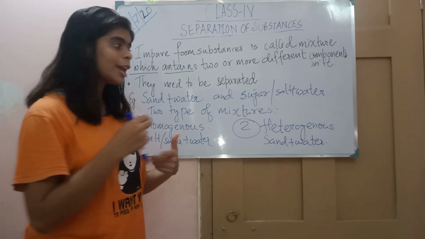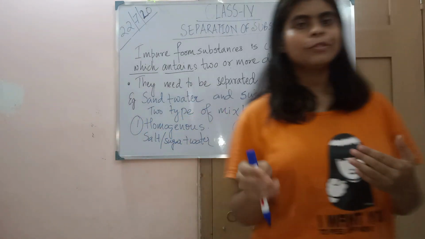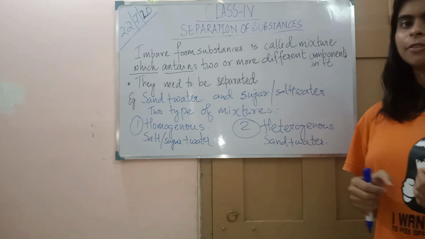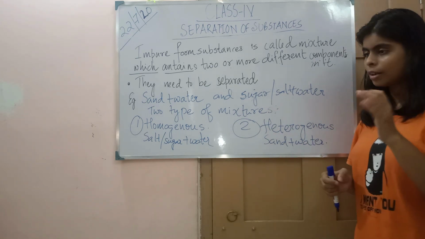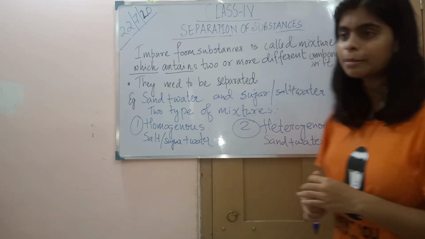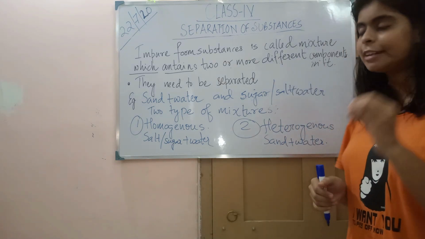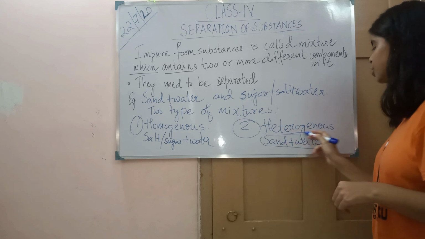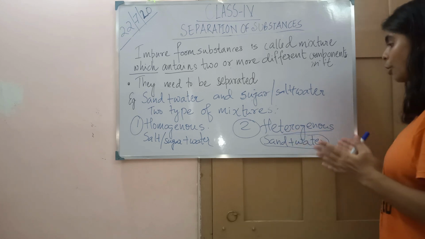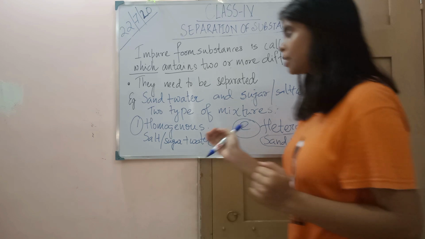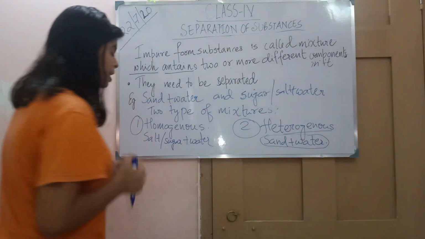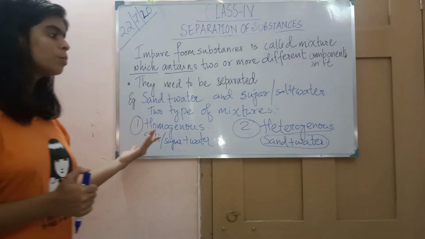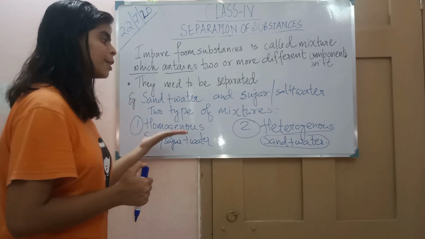But when we add sand to water, we can see the sand has not dissolved or disappeared. Plus, the color of the water has turned muddy. So we can say this kind of mixture is a heterogeneous mixture. So sand and water is heterogeneous and sugar and water is homogeneous. Now we will understand what is homogeneous and what is heterogeneous.